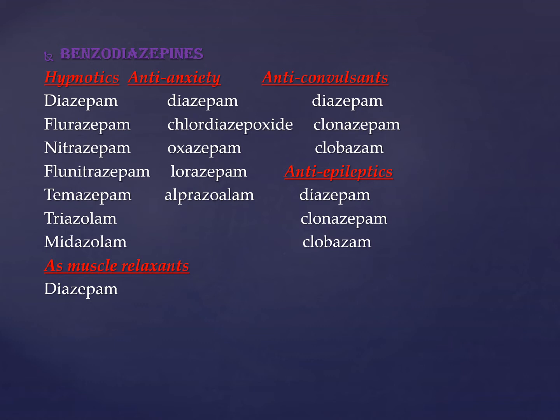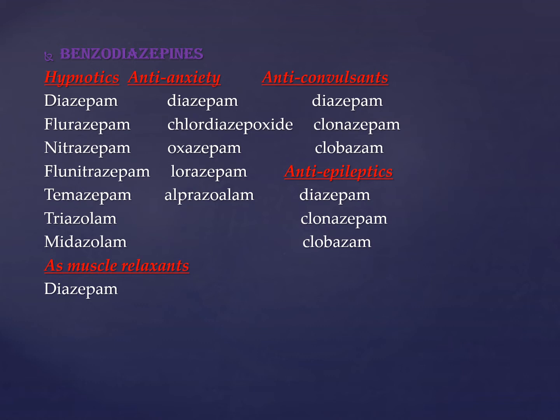Then anticonvulsants for different types of fits, like diazepam again, clonazepam and clobazam. Then anti-epileptics, and epilepsy is another topic we'll be covering in the upcoming lectures. In that again we have diazepam, clonazepam and clobazam. And then as a skeletal muscle relaxant, diazepam.